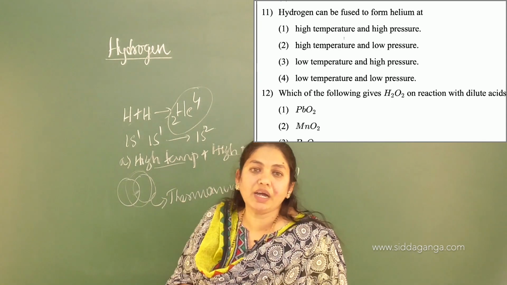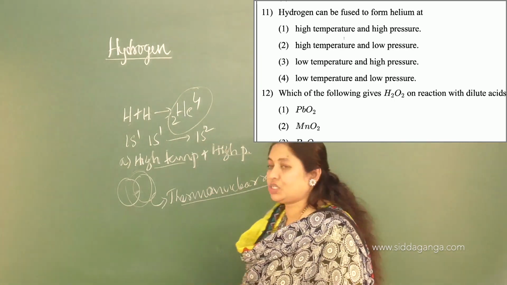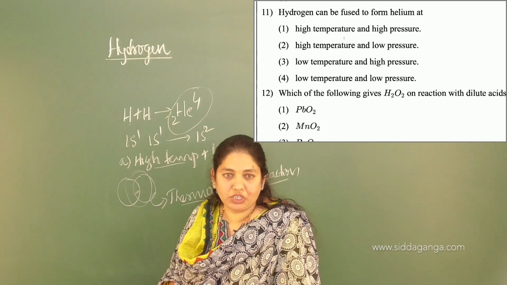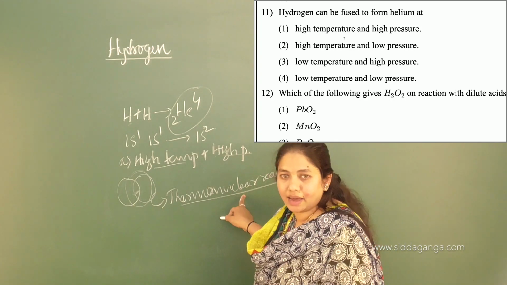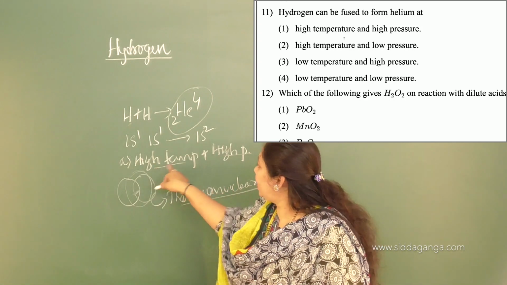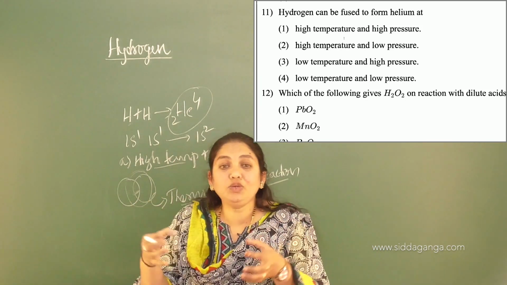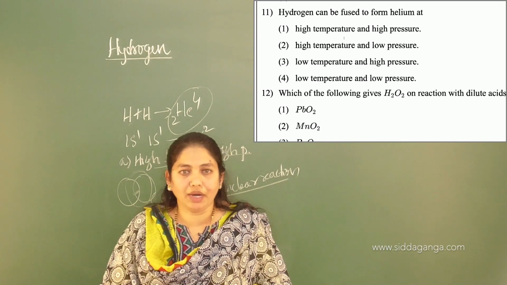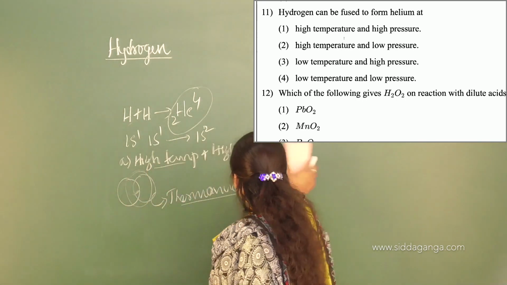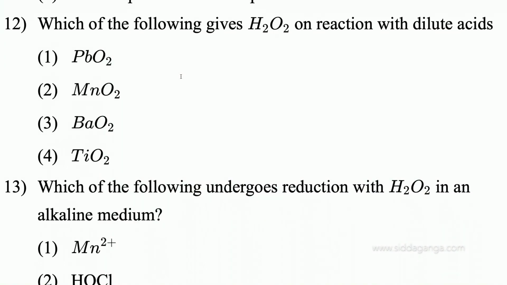I think you learned about fission and fusion, right? These fusion reactions are possible only at high temperature and high pressure, and those types of reactions are called thermonuclear reactions. Why? Because in order to overcome the positive charges between the two atoms during the formation of helium. So this was the question, and we move on to the next one.